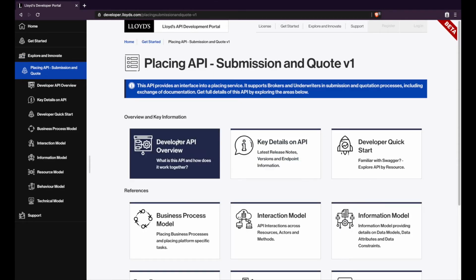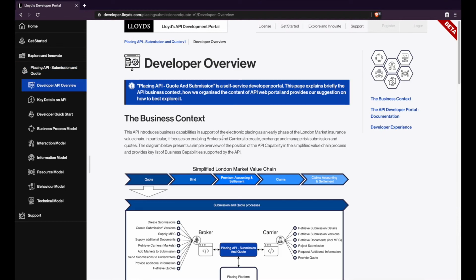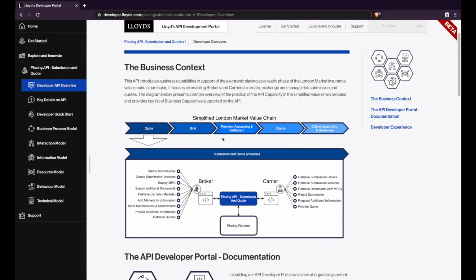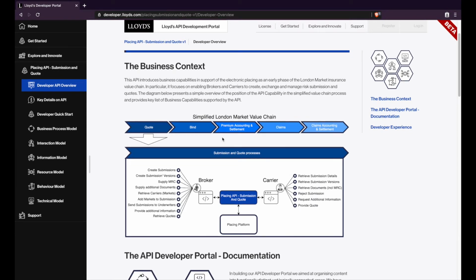Here in the Developer API Overview area, we've got a section on the business context, which I will use as an aid to talk about high-level business capabilities. The diagram here provides not only the high-level context of the value chain, but also the focal point for the capabilities within the first stages of placing.